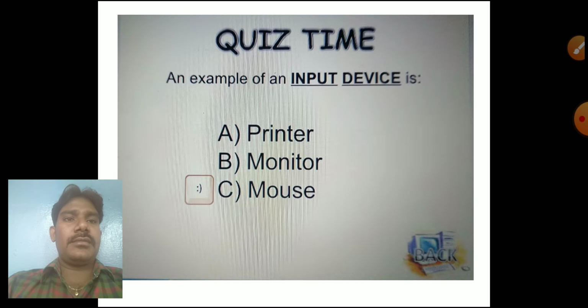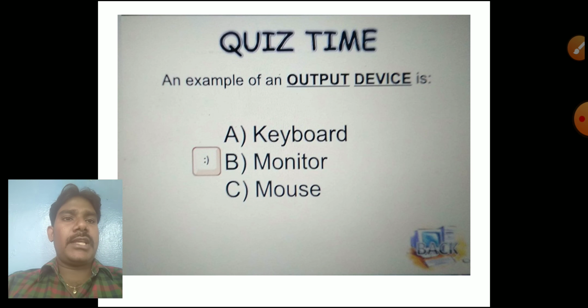An example of an input device is: printer, monitor, mouse. Which one is the input device? You have to find it. An example of an output device is: keyboard, monitor, mouse. Which one is the output device? You have to tick that.